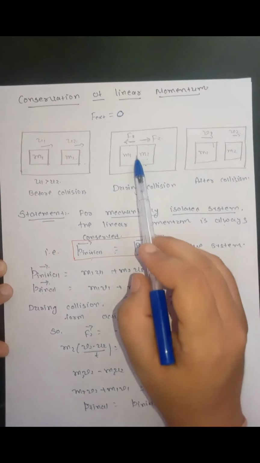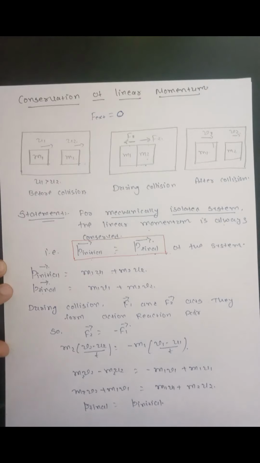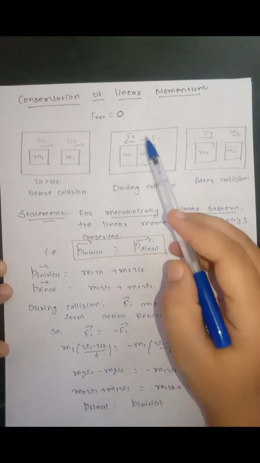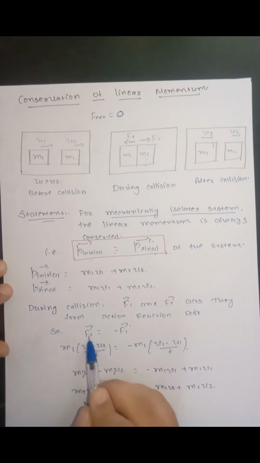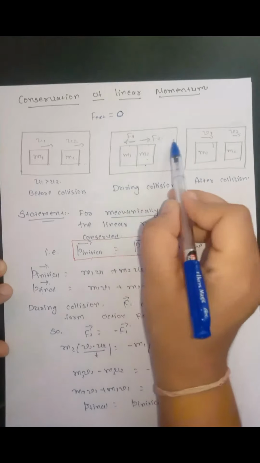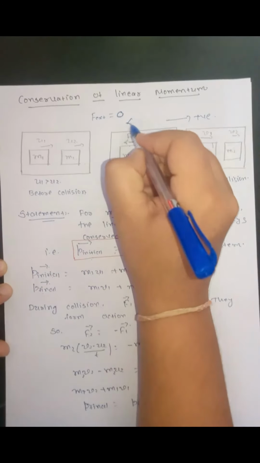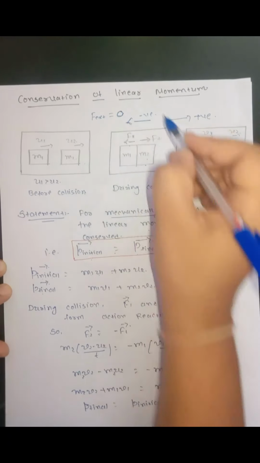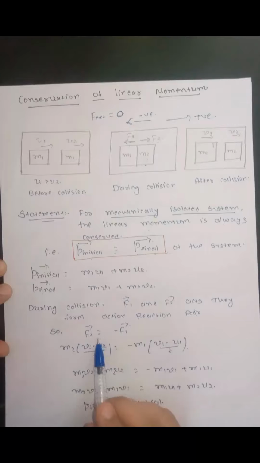Now, during collision, two forces are acting on the objects. They are action-reaction, so they will have equal magnitude and opposite direction. So we can write F2 is equal to minus F1, because we have taken this direction as positive and the opposite direction as negative. So F2 will be positive and F1 will be negative.